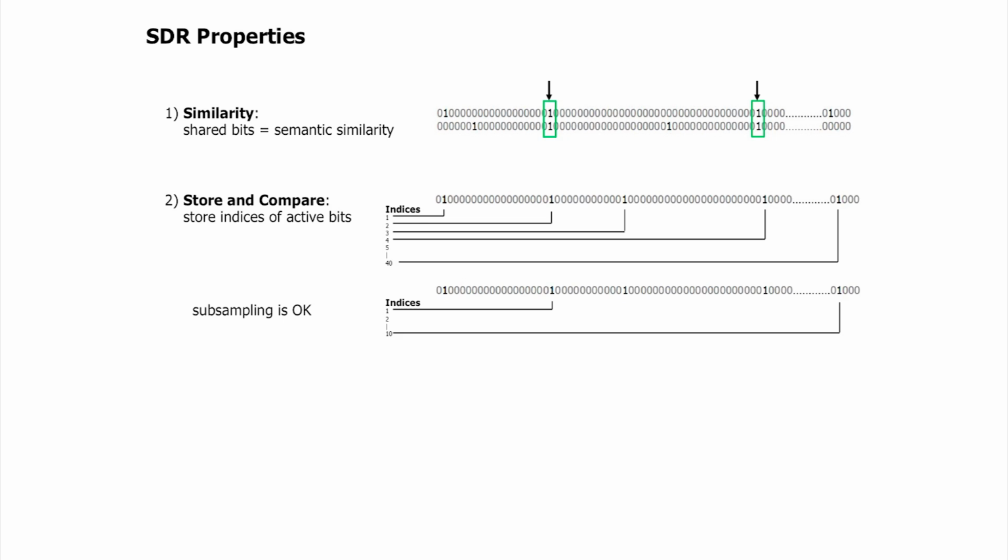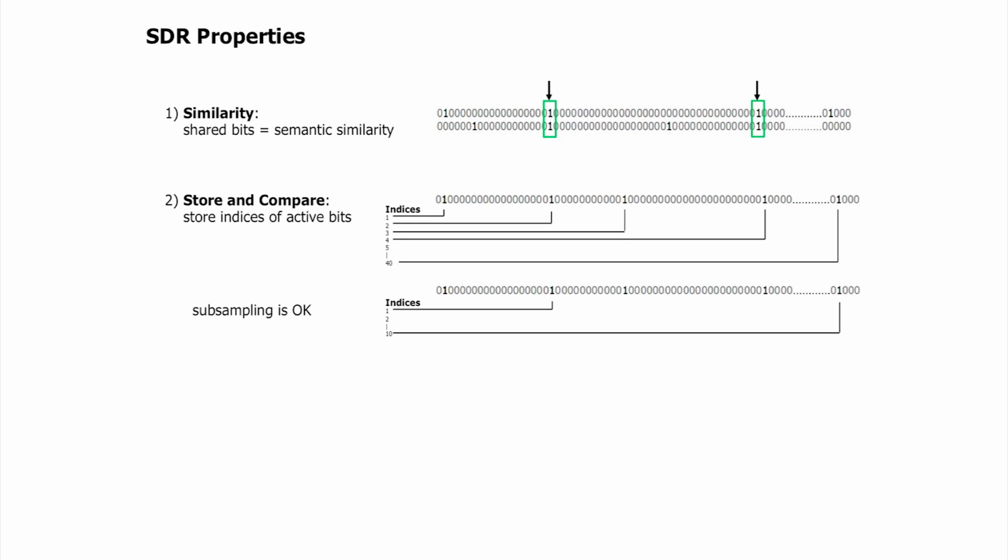And you might say, well, that's not good. I could be wrong. Maybe I got 10 of them right, but the other 30 are wrong. Well, that could happen, but it's very, very unlikely. Even if it did happen, what does it mean? It means I've made a mistake, but the mistake is for something semantically similar to the thing I stored originally. Even though I didn't save all the bits correctly, I still have a very close semantic similarity to the thing I stored before, and that's good enough. We're going to take advantage of this, because these are actually going to be connections in the brain. We don't have to connect to everything. We only have to connect to a small number to be pretty certain we got the right pattern.